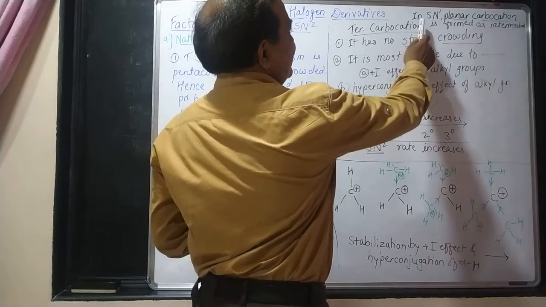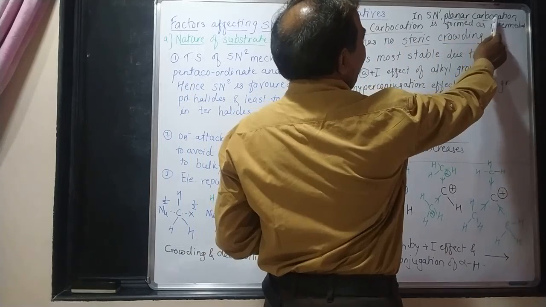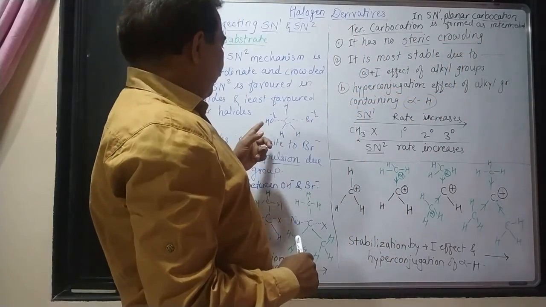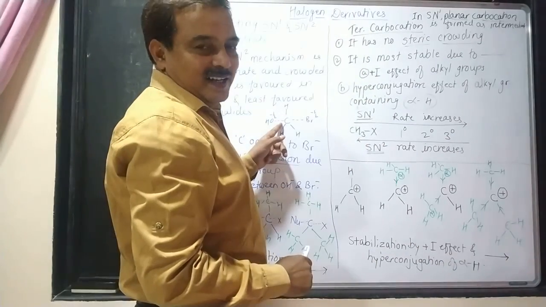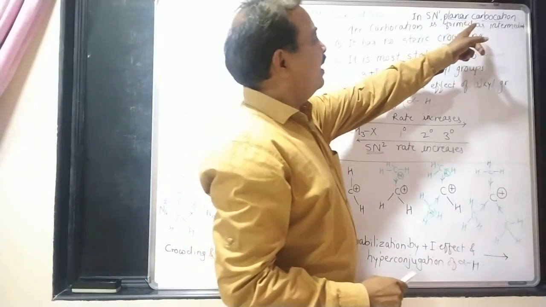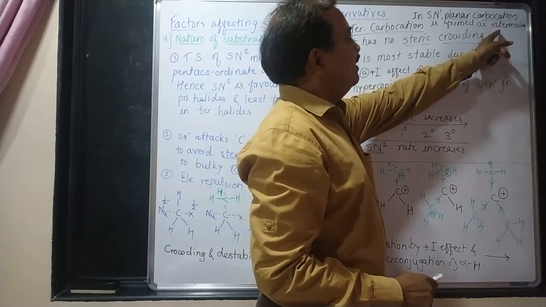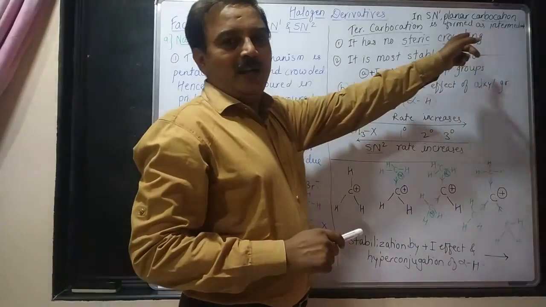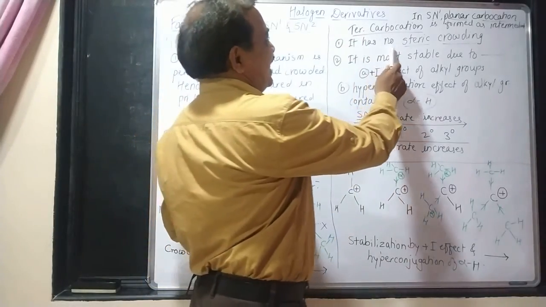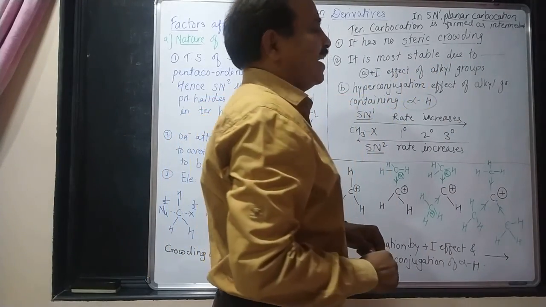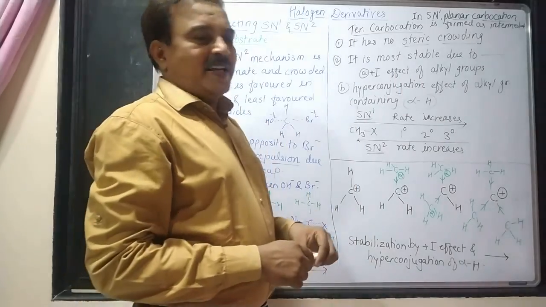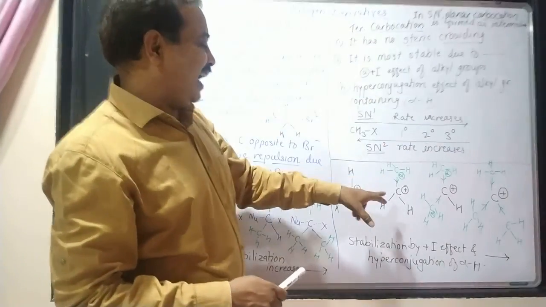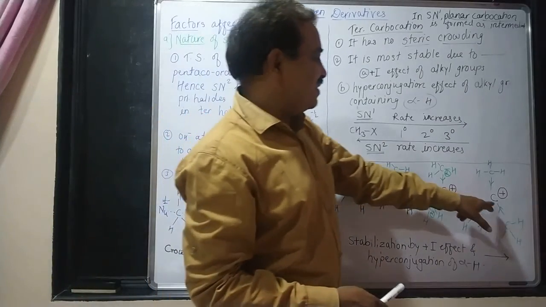Tertiary carbocation. In SN1, a planar carbocation is formed as an intermediate. Here in SN2, a pentacoordinate transition state is formed. Here, a planar intermediate is formed, which has a 120 degree bond angle, that we have studied. It has no steric crowding. The steric crowding due to bulky groups is not there because only a carbocation is formed here.